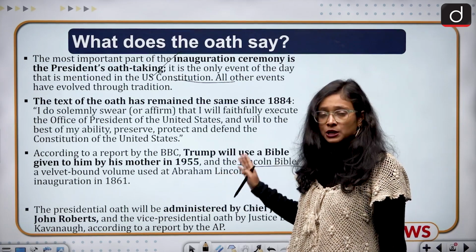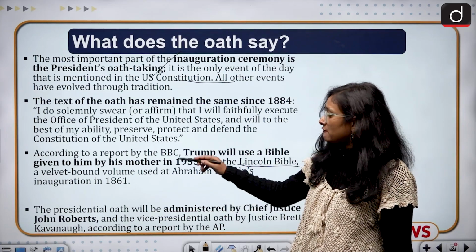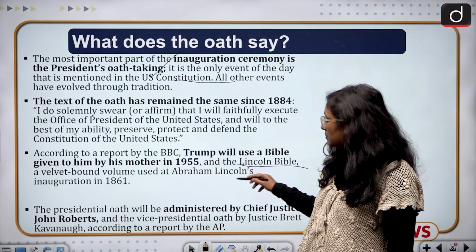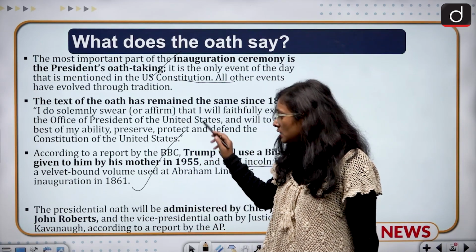What is the peculiarity of this Lincoln Bible? It is a velvet-bound volume used at Abraham Lincoln's inauguration in 1861. So this is the thing.